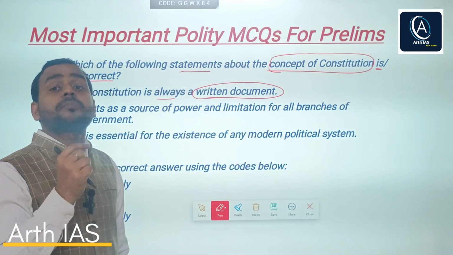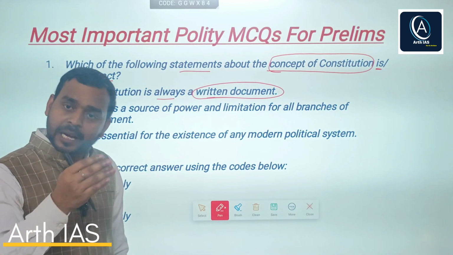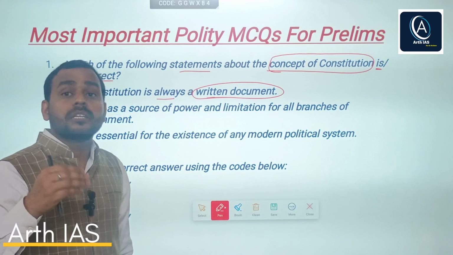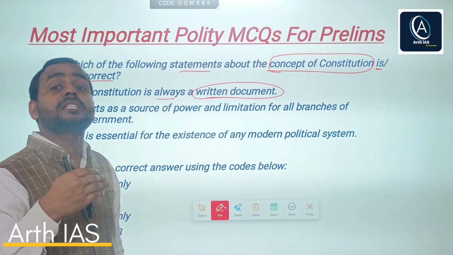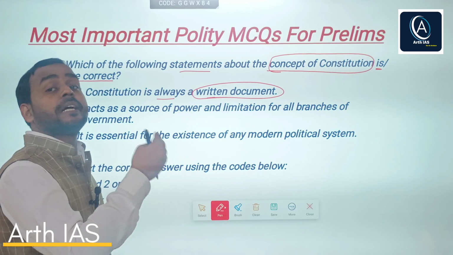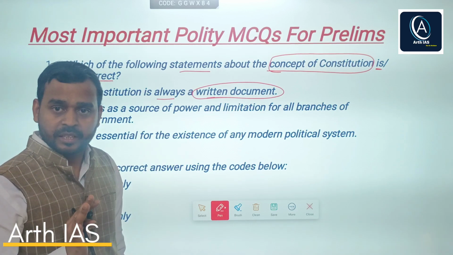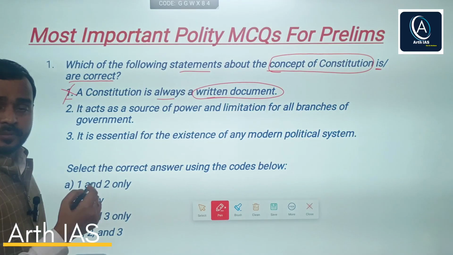Even countries like the USA or India, which have written constitutions, add some provisions later, and more will be added in the upcoming years. So this statement is not correct.